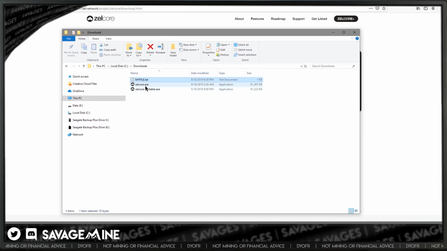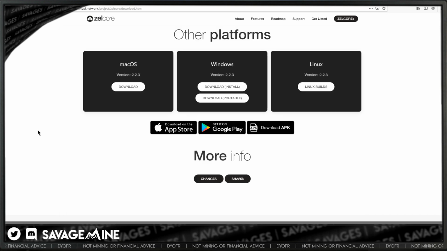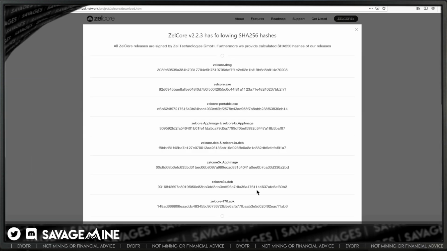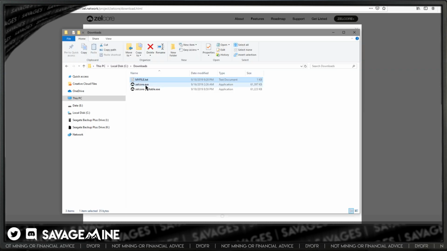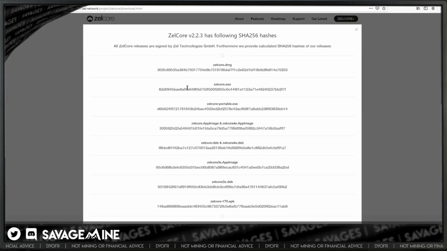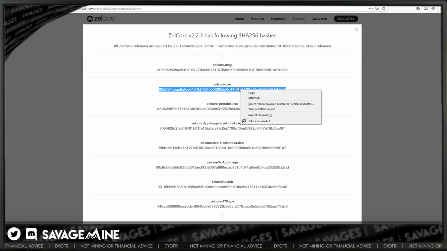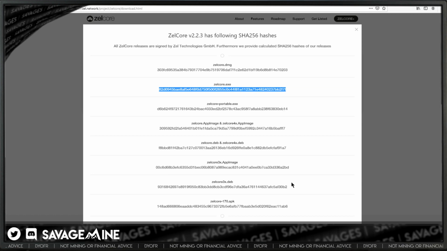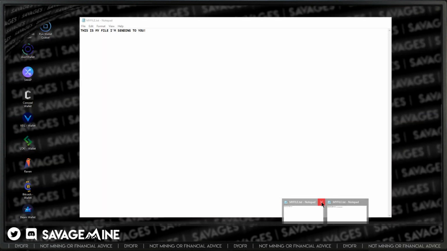And the next thing that we need to get from the website that we want to validate is the SHA-256 hash for that file. What do they think we're supposed to have? So all I did was click on that, and the file that we're going to look at first is zelcore.exe. So if we come over here, right here is the hash that they are saying should be presented if you run that file that you're downloading through a hash check. You can do it online, you can do it with PowerShell. There's all kinds of ways of validating the hash. But we're going to copy this just so that we have it documented and easy to get to here.